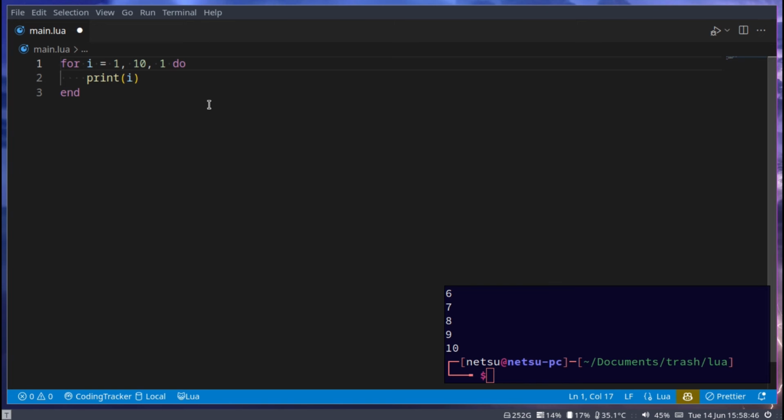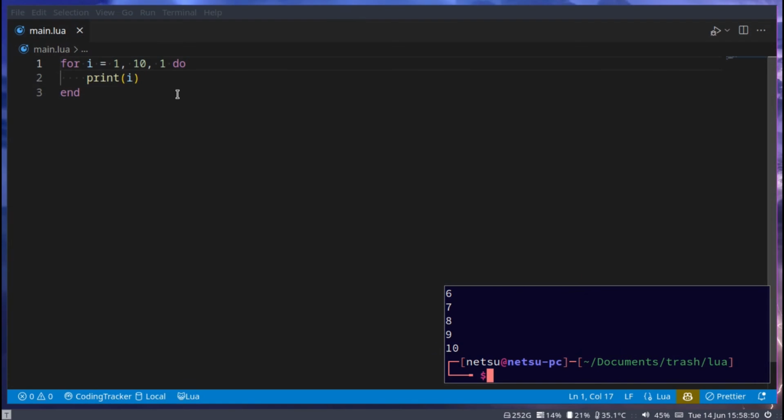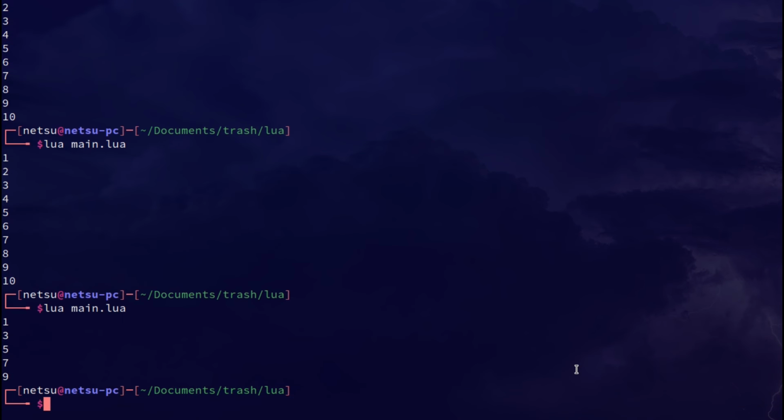For example, 1 is by default, so it takes 1 step. 1, 2, 3, up until 10. You can say 2, and now we'll take 2 steps. There we go.